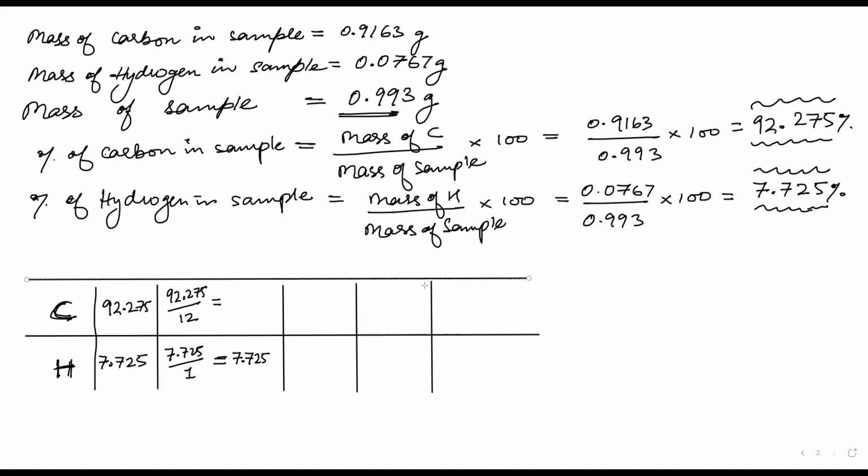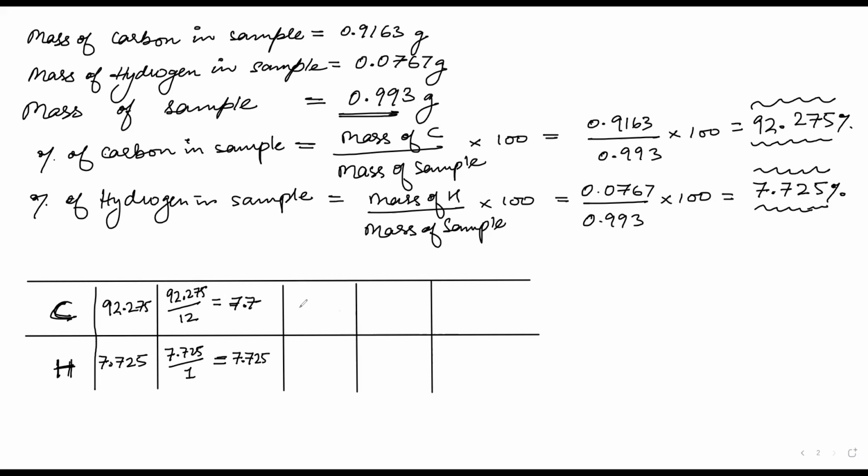Okay, so let me just do it here. Yes, you have got the right answer, so it will be 7.7. Now if you see both of these numbers, they are approximately very near. If you divide these two, let me see exactly how much the value is. It is 92.275 divided by 12, and I'm getting 7.689.